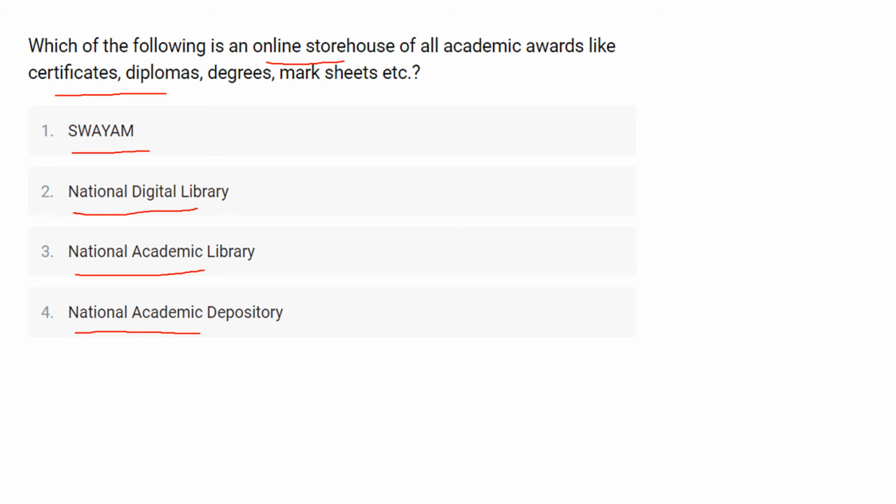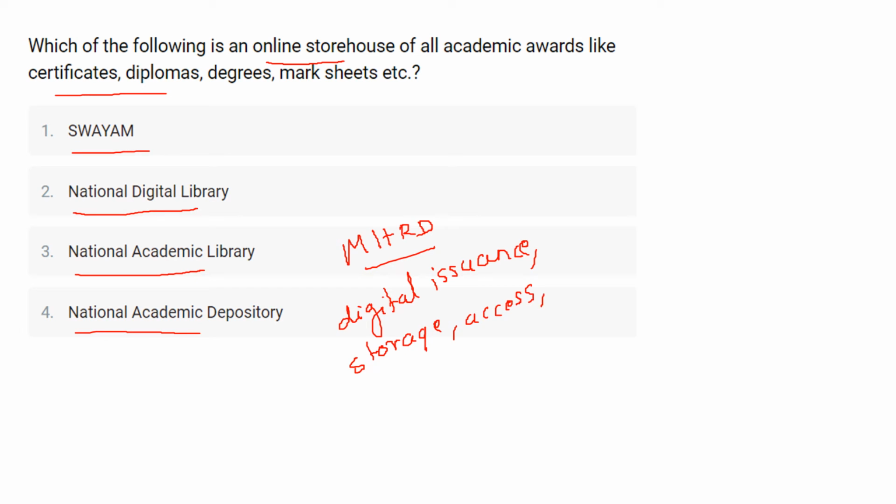So the National Academic Depository is an initiative by the MHRD to facilitate the digital issuance, storage, access and verification of the academic awards like certificates, diplomas, degrees, mark sheets issued by the academic institutes.